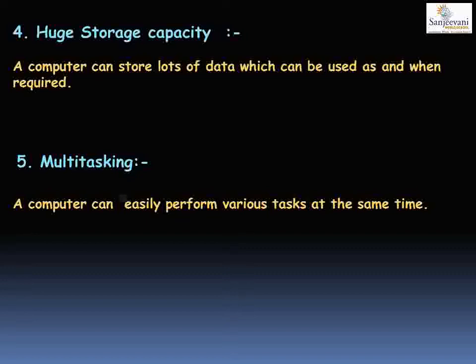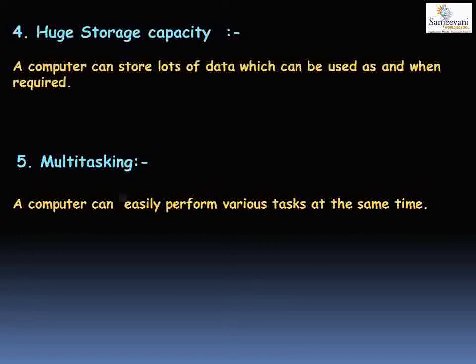We also studied about huge storage capacity, that a computer can store lots of data. Now, what are the five characteristics we studied about a computer? The first one was speed. The speed of the computer is very high. The second one was accuracy and reliability. Accuracy is correctness. The computer always gives you the correct answer for the proper instructions you have given. That is, you can trust a computer that it will give the correct answer.